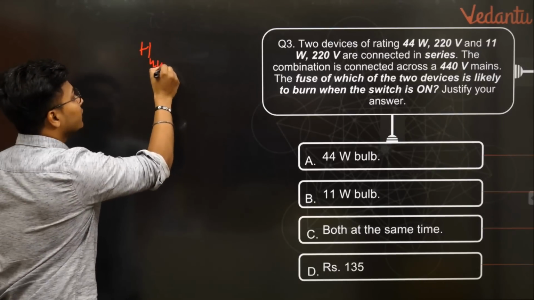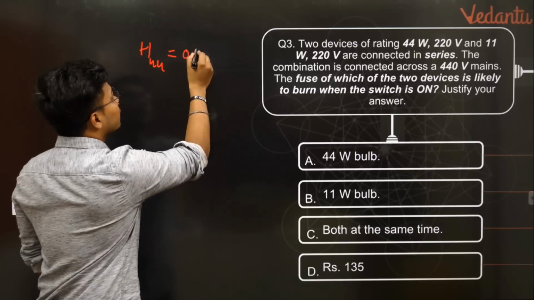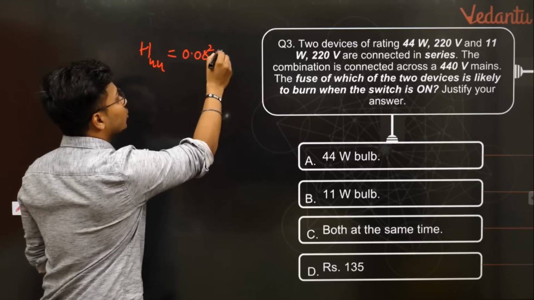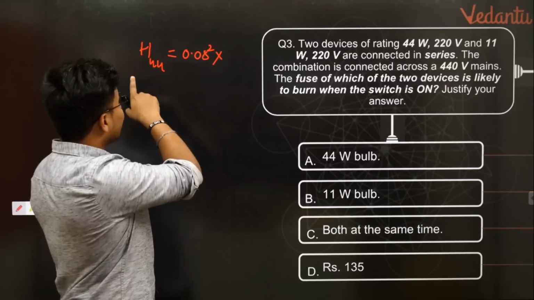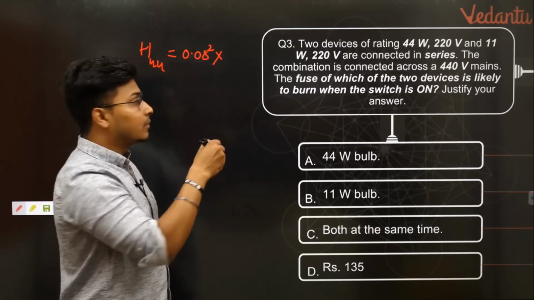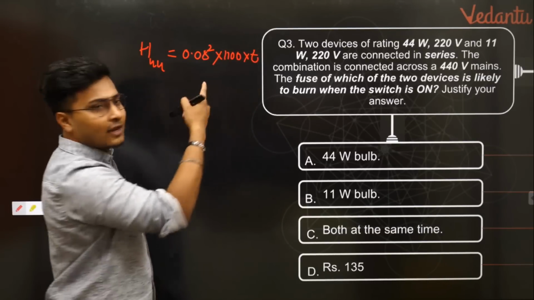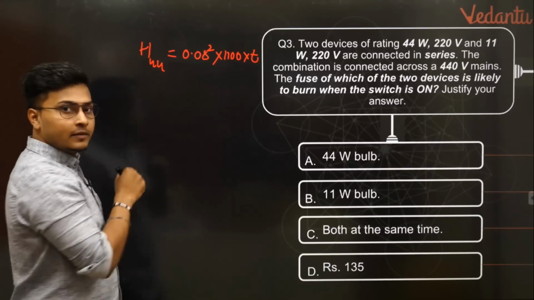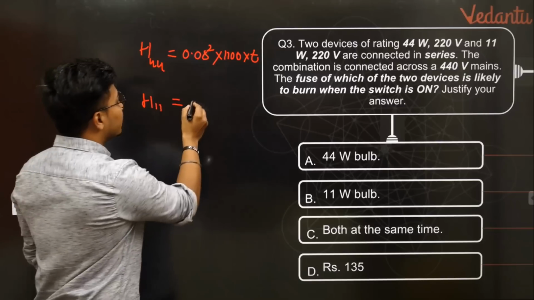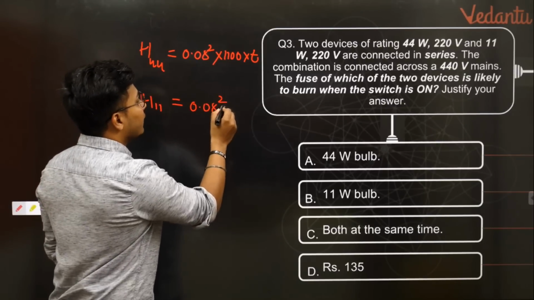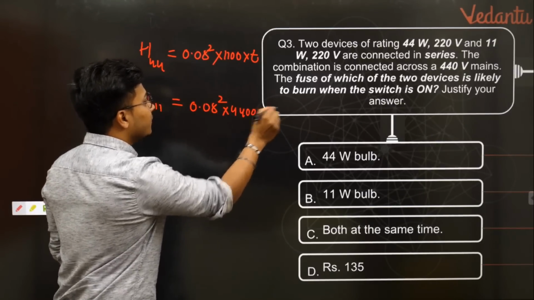So for H44, we got I as 0.08, whole square, into the resistance which we found out right now for this H44, for the 44 volt bulb, which was 1100, into the time taken. Let's not talk about the time. Now here we give H11. The value of H11 was nothing but 0.08 squared into 4400 into time.